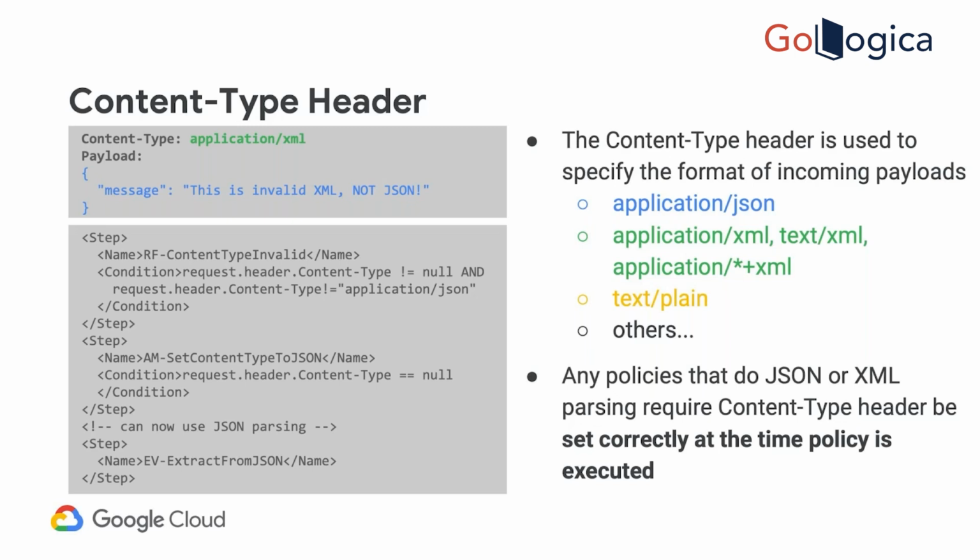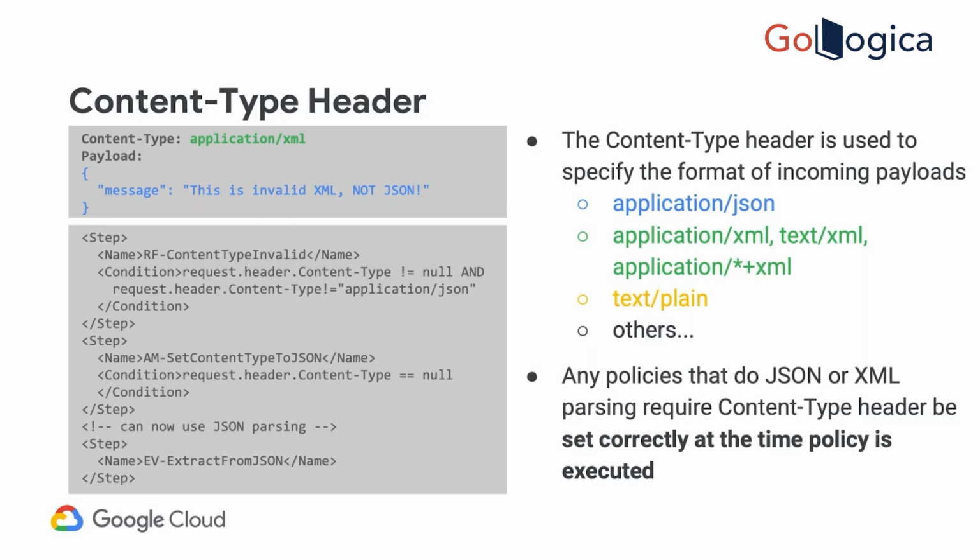Sometimes the Apigee policies, especially when you are doing XML parsing, JSON parsing, or regex protection, these kinds of policies, need the content type header to be set correctly. If the content type header is not set correctly, then these policies will skip.